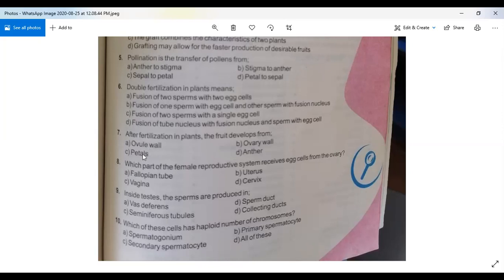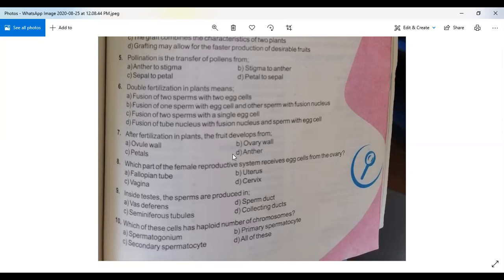Petals, this is the bright part of the flower. Why is it bright? So for pollination, the insect will be attracted to it. Okay, and the third one is anther, and we also discussed in above MCQs that anther is the male part of a flower where spores are formed. So option A, option C, and option D is not the right answer.